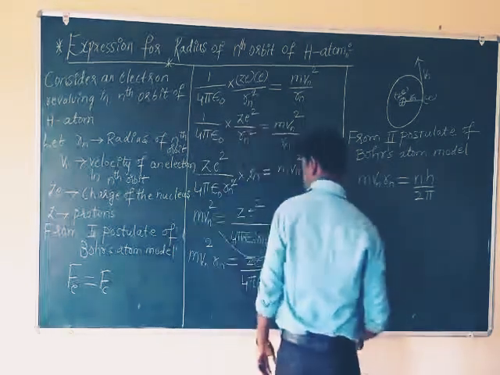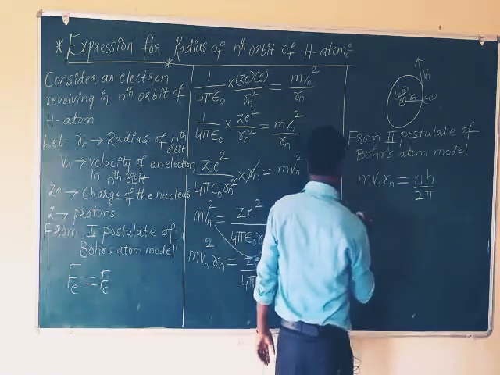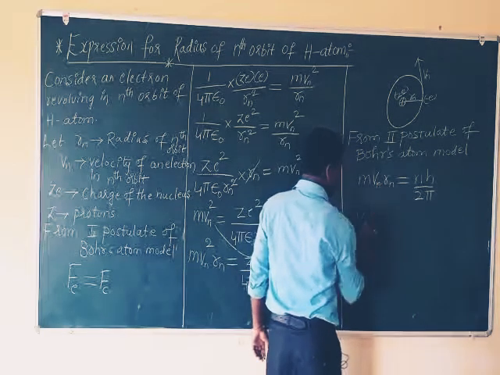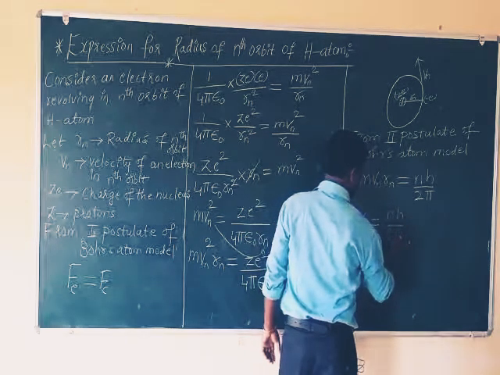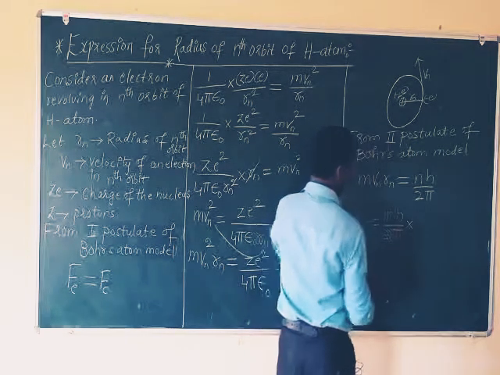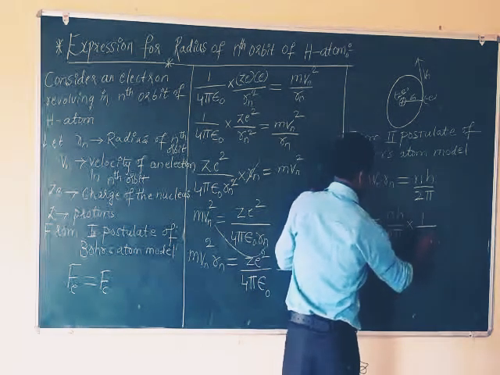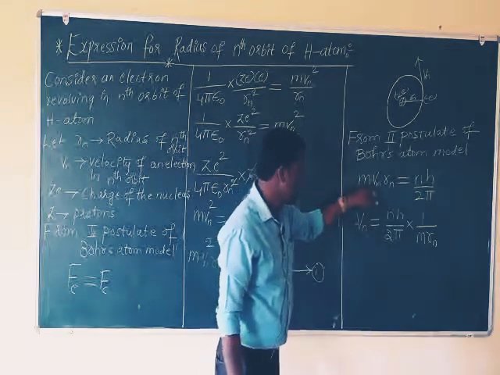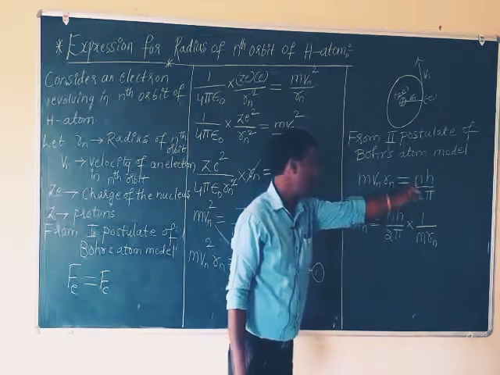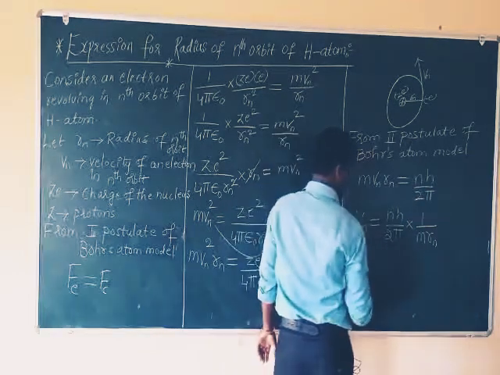This is the formula that we get from the second postulate of Bohr's atom model. Now separate vn from this formula. vn equals nh by 2 pi into 1 by m rn. Sending m rn to the other side, it divides: nh by 2 pi into 1 by m rn.